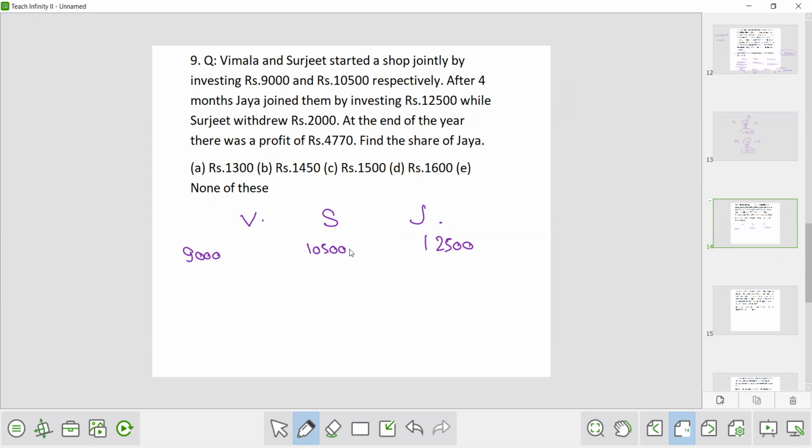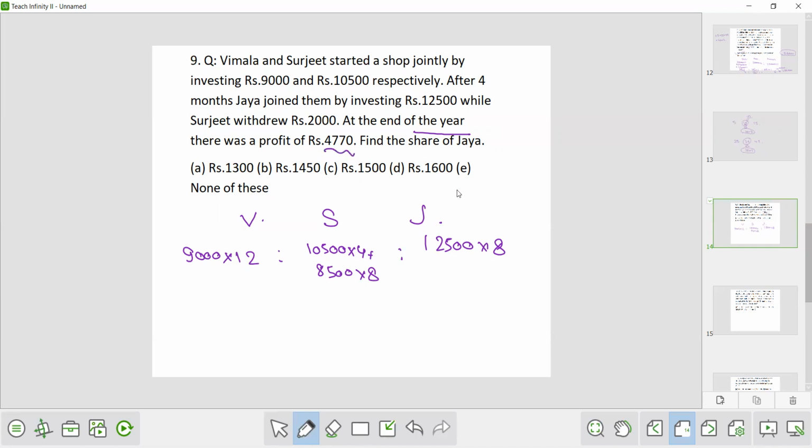So after 4 months, this 10,500 will be there for 4 months. And after 4 months, Surjit withdrew 2,000. So the amount will decrease and it will become 8,500. And this will be there for 8 months because they are talking about the end of the year. So Jaya's money will be for 8 months and Vimla's money will be for the whole 12 months. Now, this is the ratio of their profit.